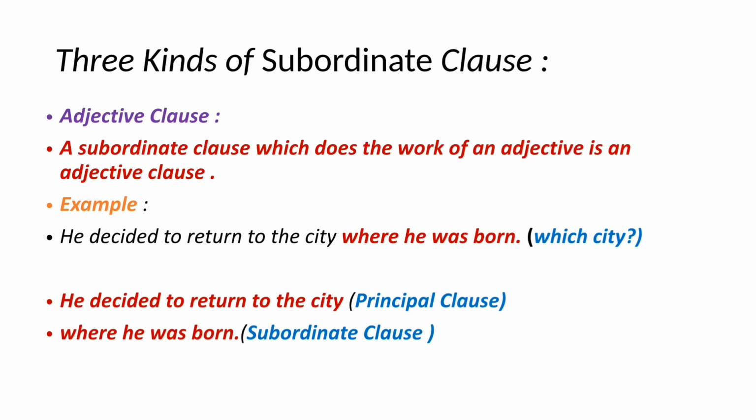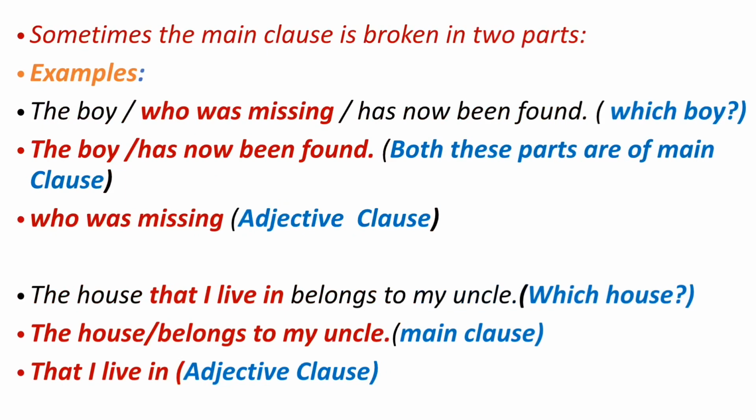See the example. "He decided to return to the city where he was born." In this example, the group of words "he decided to return to the city" is a principal clause, as it is a complete sentence within itself, and the second group of words "where he was born" describes which city he returned to and does the function of an adjective. But since it contains a subject and predicate of its own, it is called an adjective clause.